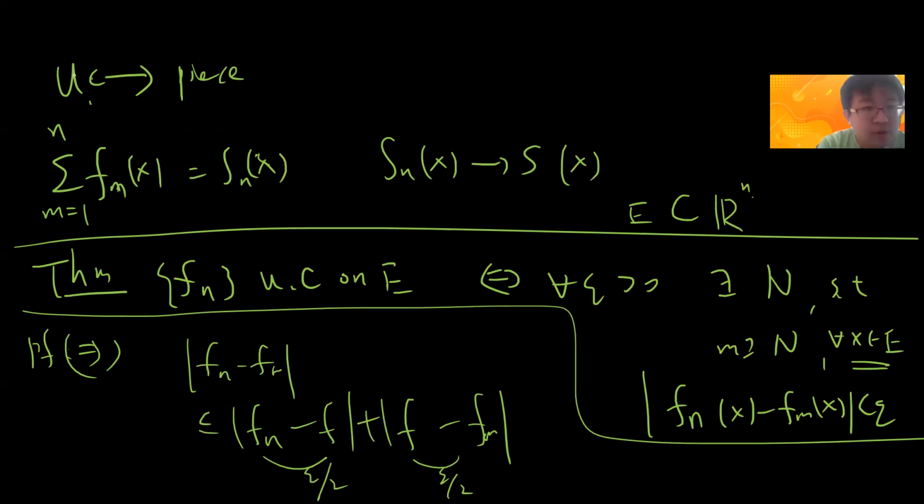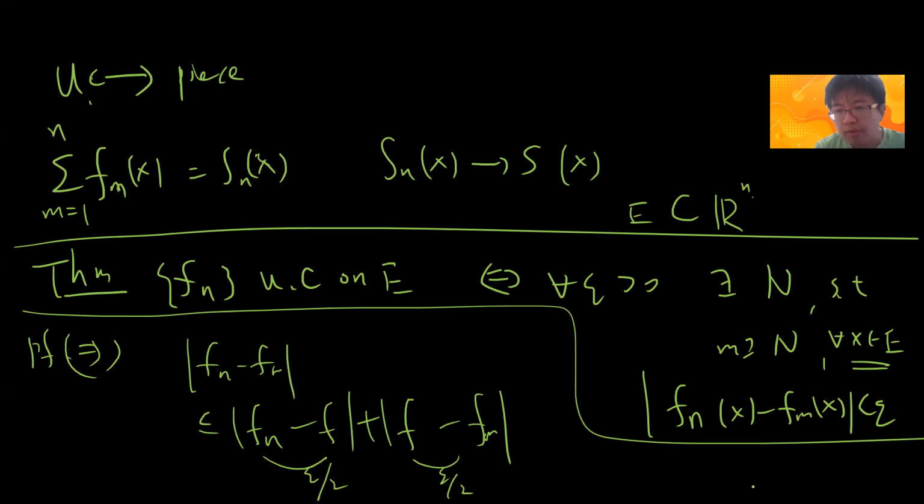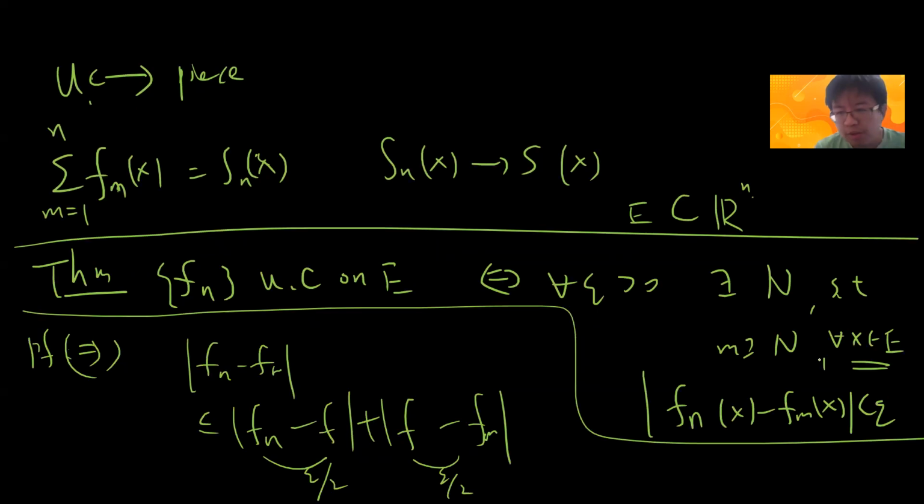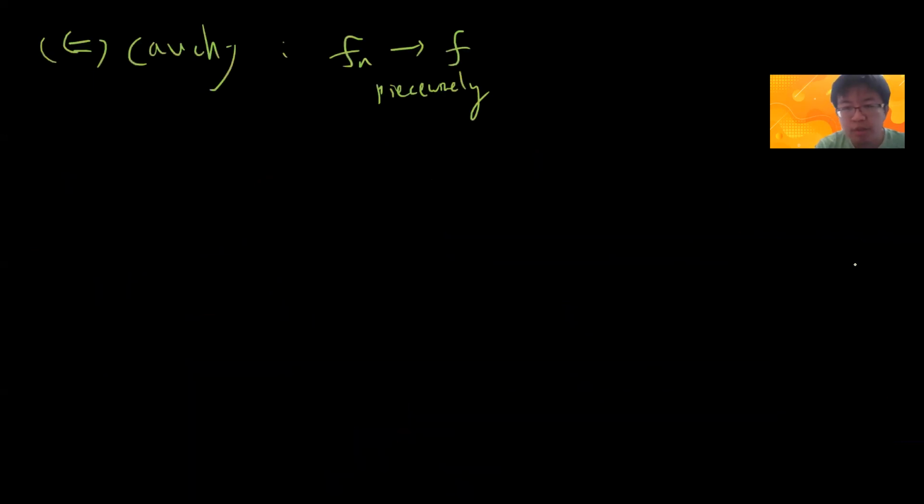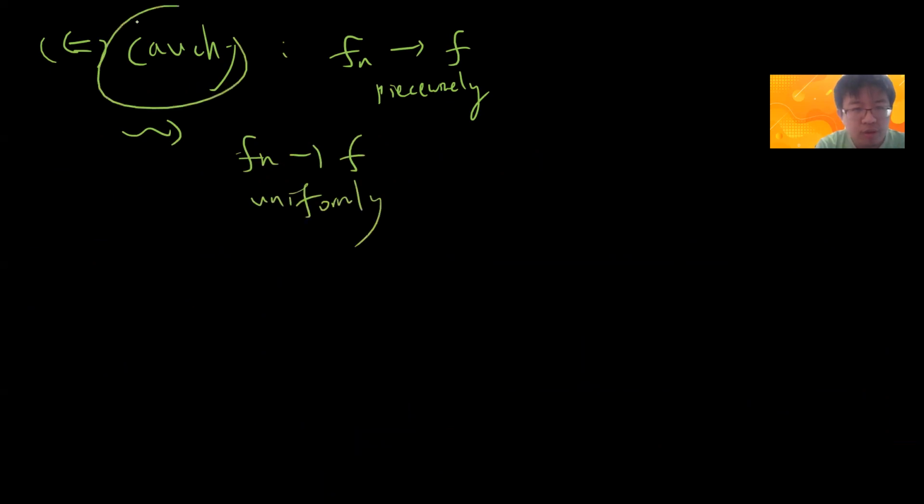Conversely, since we are in R^n, I can use the property of Cauchy. Now this is a Cauchy sequence for each x. So obviously f_n will converge pointwise. But actually this process works for all x, so I can easily get that f_n converges uniformly. The key idea is that you use Cauchy.